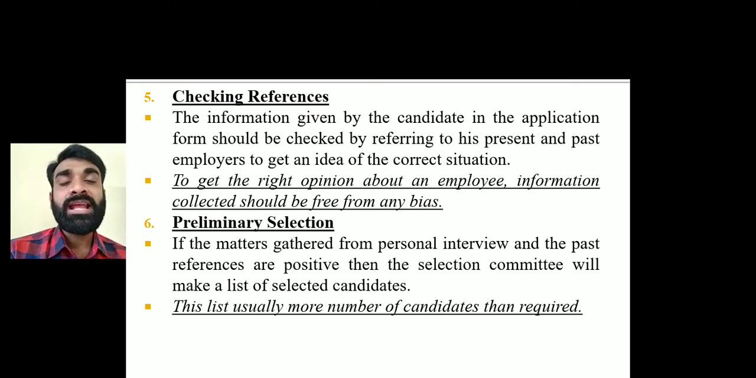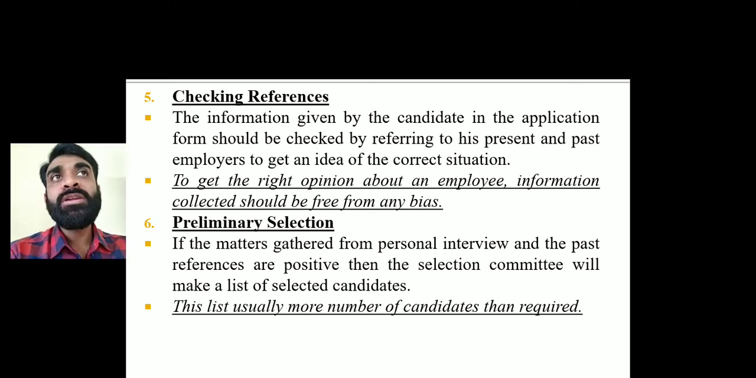So about the opinion, whether the amount of experience that the person has mentioned is true or not, whether that person is technically sound or not, whether a candidate has a particular knowledge and skill or not, everything will be taken or done through the references. Okay, right? Then sixth, preliminary selection.